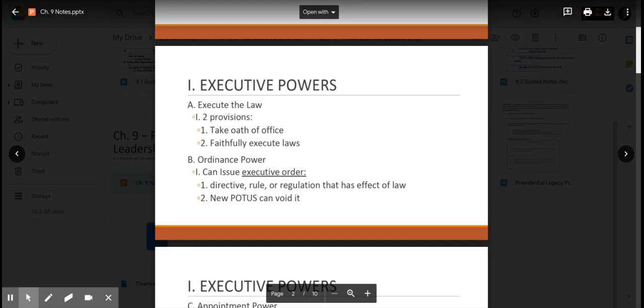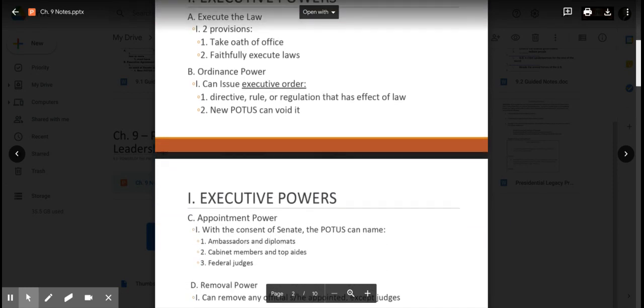Here's the difference, though. For instance, when President Obama and Congress passed the Affordable Care Act, when the new president, President Trump, came into office, he can't get rid of that because that's an act by Congress. He still has to faithfully execute that law because it's a law. But let's say there's an executive order that the new president doesn't like, they can get rid of that immediately.